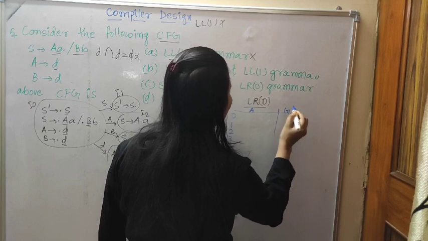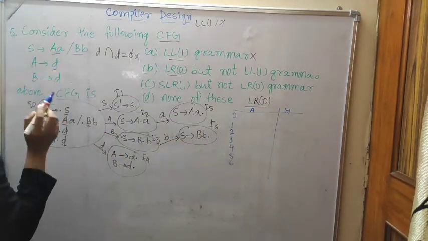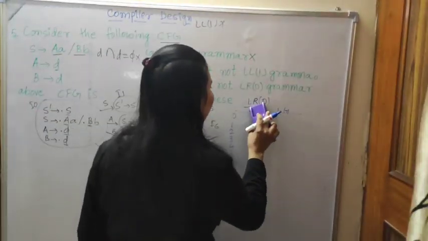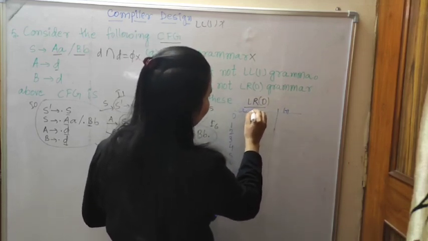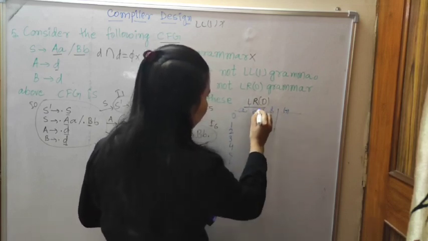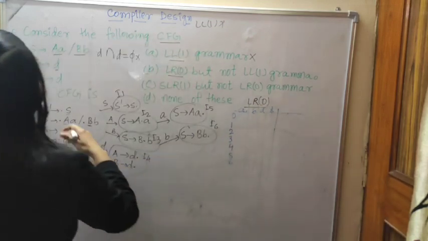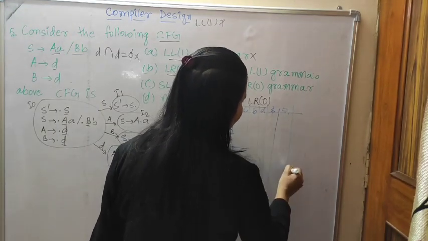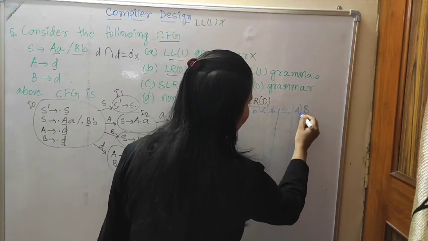In the action part, what will come? A, B, D and dollar will come. Write down A, B, D, dollar. And in the go-to part, what will come? S, A, B.